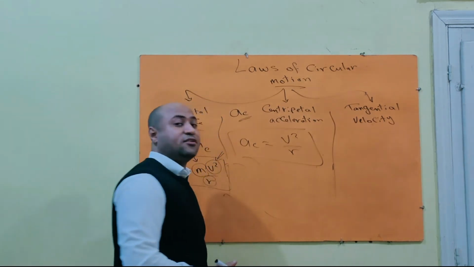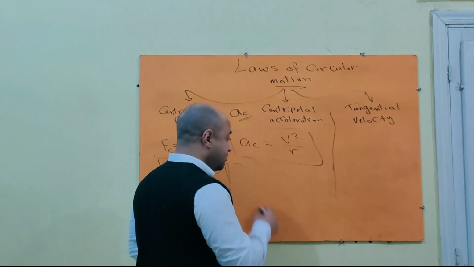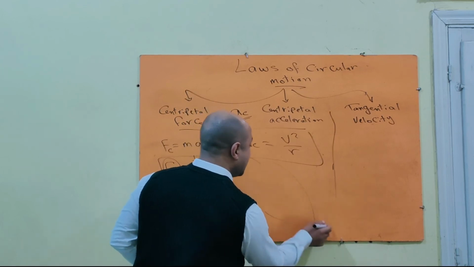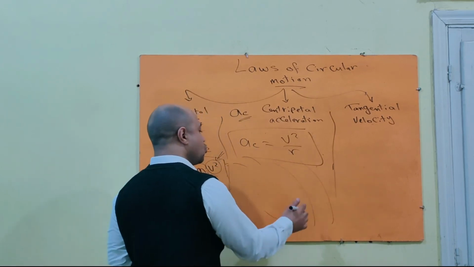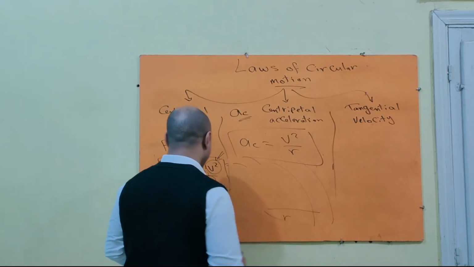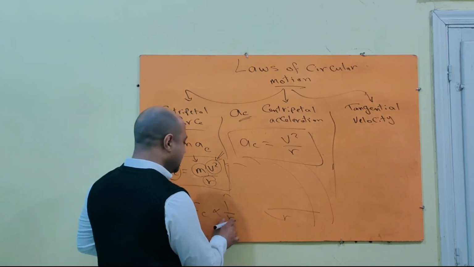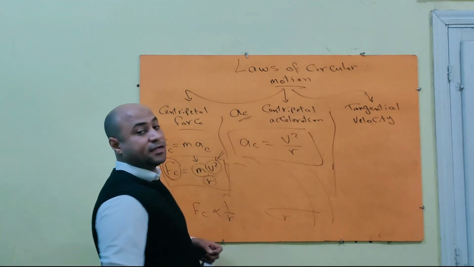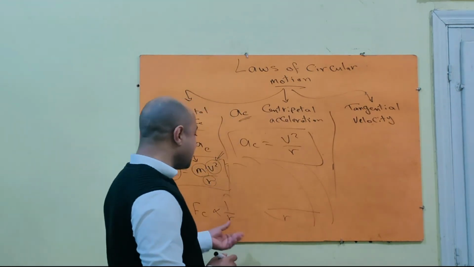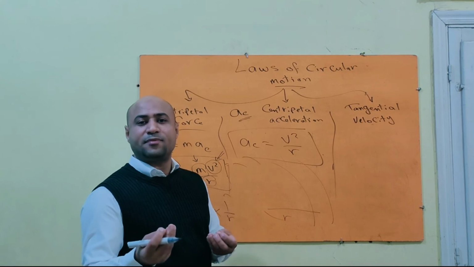So designers when they design the routes, they make the curved routes with very large radius, because there is an inverse relationship between radius of the curved route and centripetal force. By increasing the radius, the required centripetal force decreases.